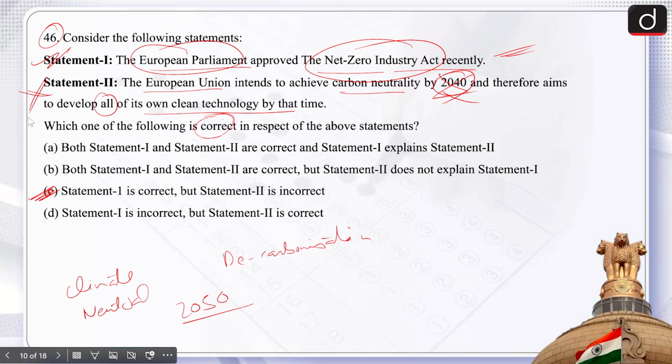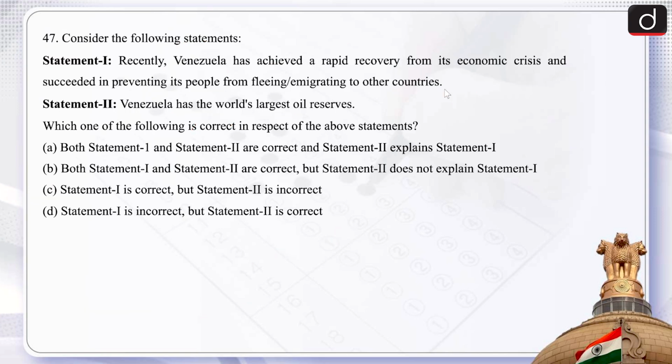So the correct answer becomes option C. That is, first is correct, that yes, European Parliament approved the Net Zero Industry Act, and second is wrong because it is not 2040, it is 2050. Therefore, option C is correct, that is, statement 1 is correct, statement 2 is incorrect. Next is question number 47, and it is consider the following statement. There are two statements, statement 1 and statement 2.